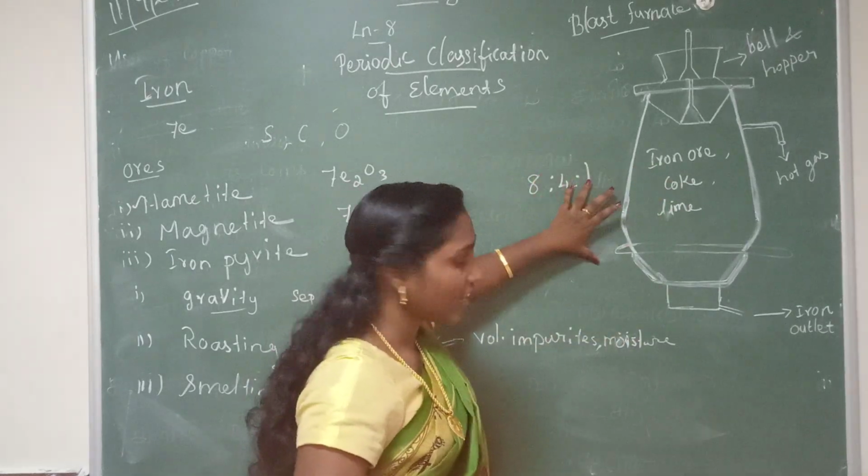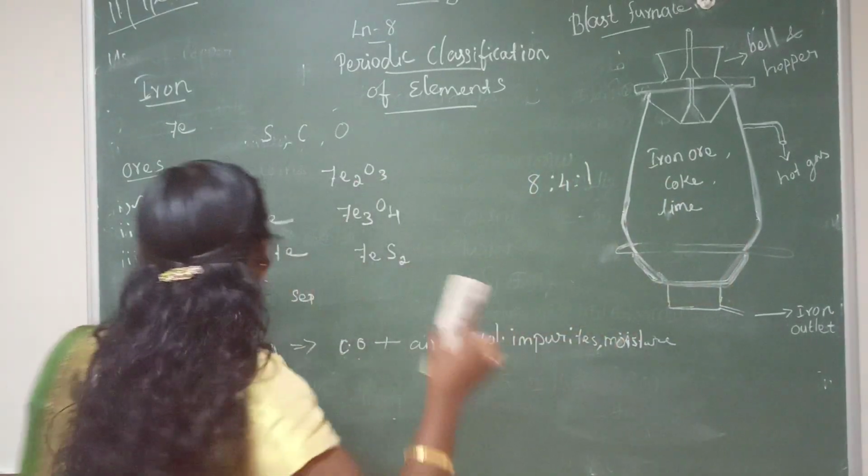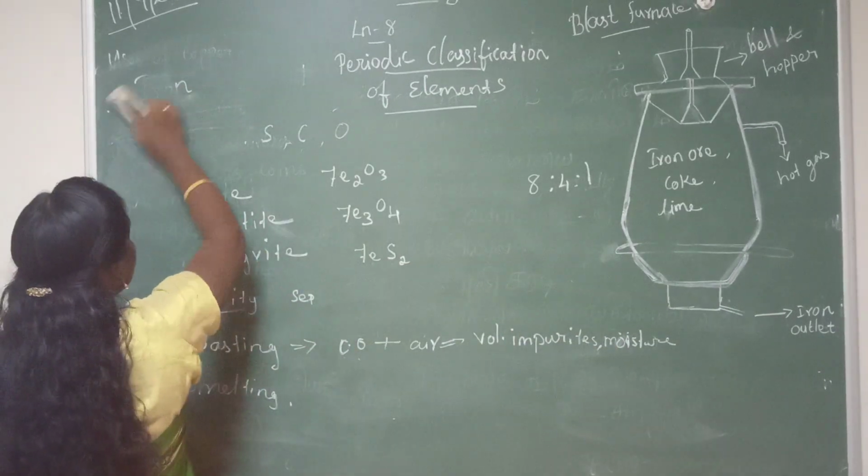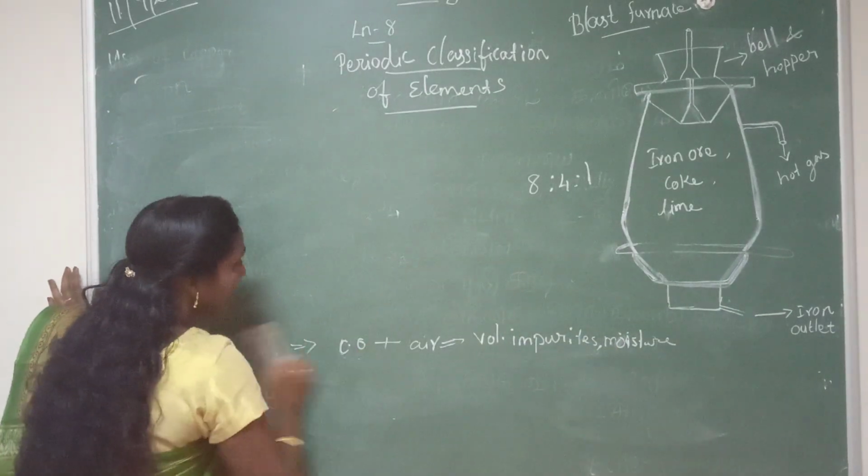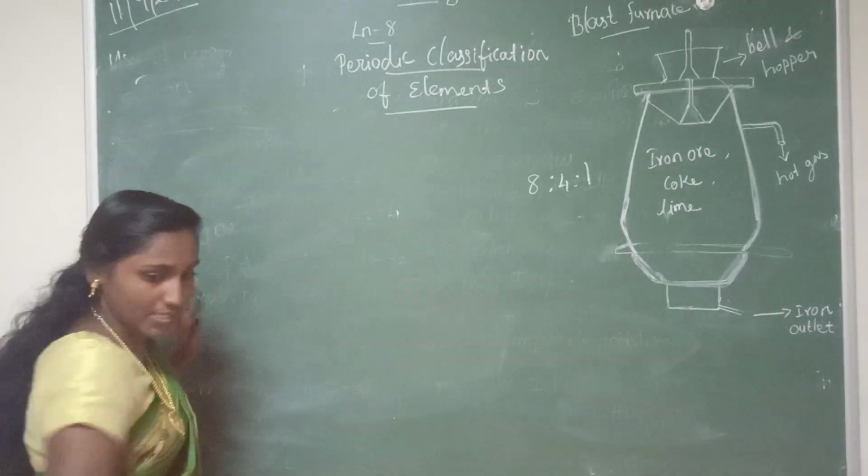So this blast furnace consists of three regions. What are the regions? Lower region, middle region and upper region.